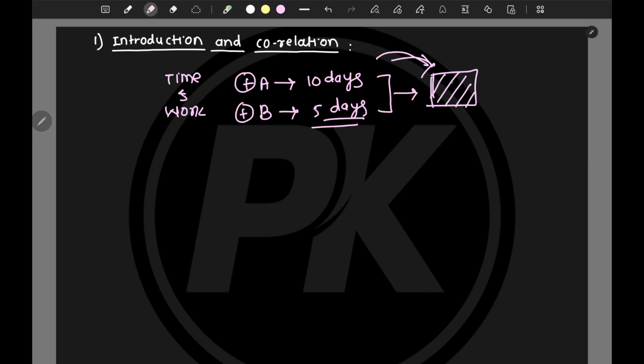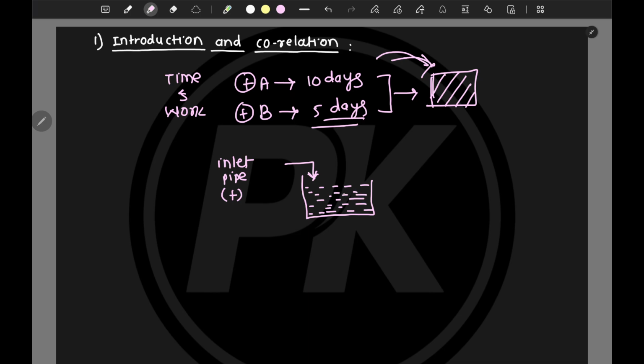But in this topic, let's say there is an inlet pipe. As we have seen just now, in time and work the people do positive work, but in pipes and cisterns we have two types of workers. Let's say this is a tank, and this is the inlet pipe. The work is to fill this tank. Now tell me, is the inlet pipe doing positive work or negative work? It is doing positive work because it is contributing to fill that tank.